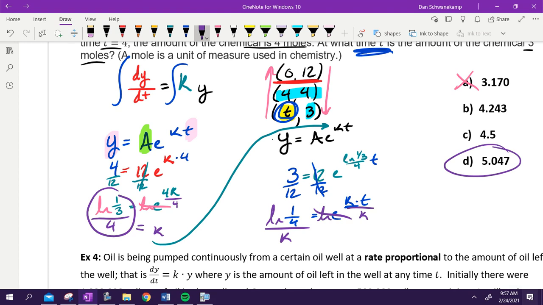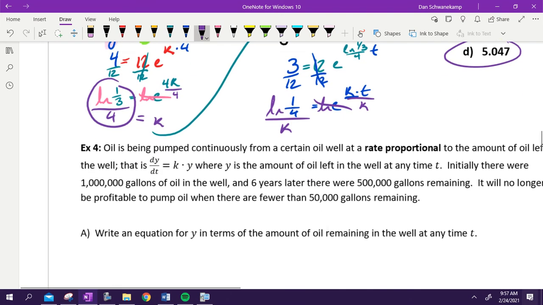Question there on rate proportional. The rate proportional means Y equals A E to the KT. That's the key. Let's do the next one.